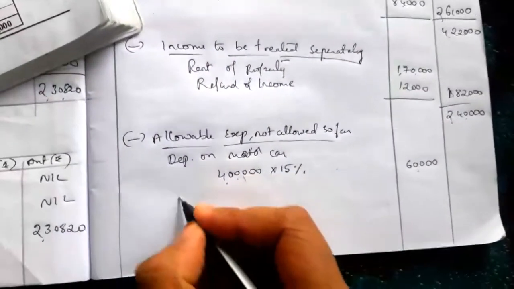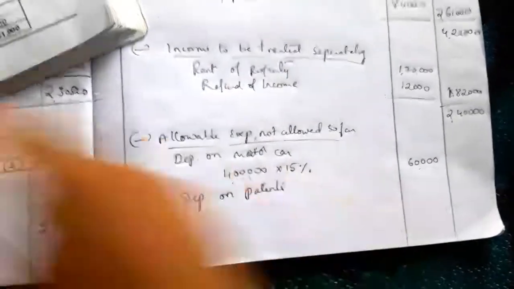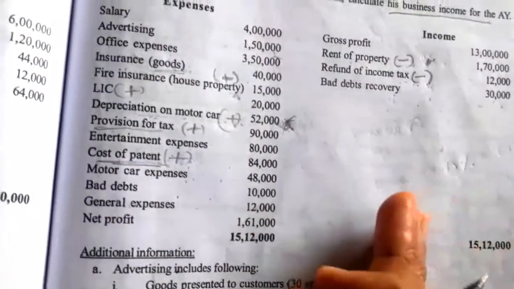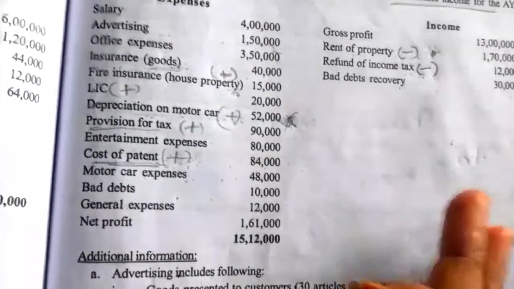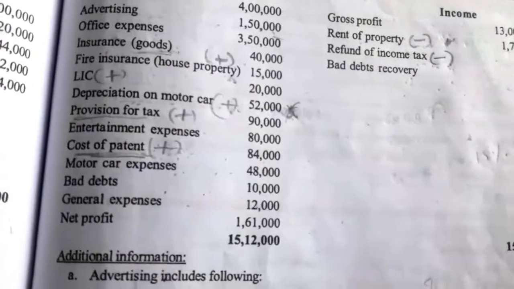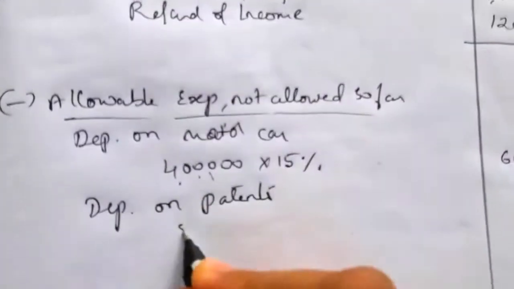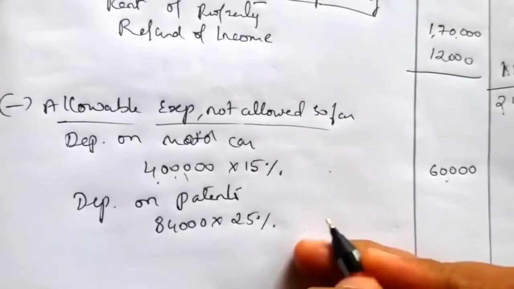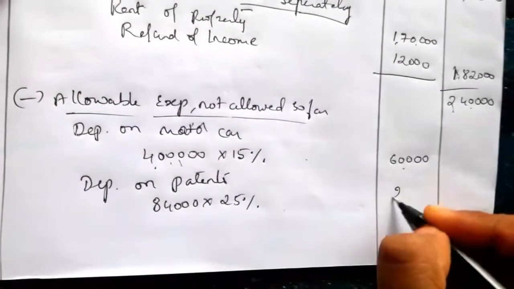Next, one more depreciation is depreciation on patents. On the debit side of the profit and loss account, they have not recorded the depreciation on patents. As per section 32 of the income tax rules, depreciation should be recorded on patents, at 25% on the cost value, that is 84,000. 84,000 into 25%, so the depreciation amount is 21,000.